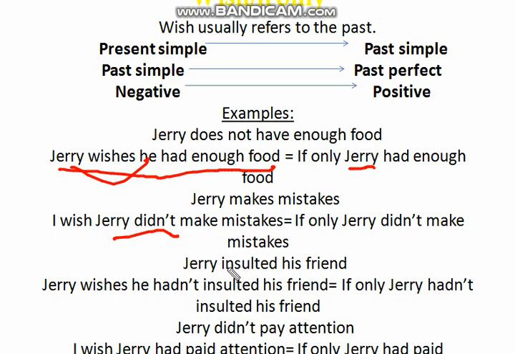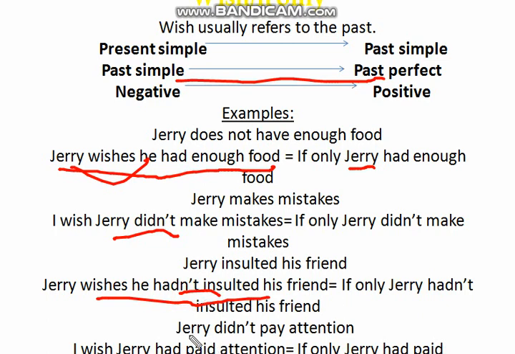Another example is, Jerry insulted his friend. Jerry wishes he hadn't insulted his friend, or if only he hadn't insulted his friend, which means here we have simple past. It becomes what? Past perfect. Past perfect, as we said, it's had and the past participle of the verb. And the positive becomes negative.